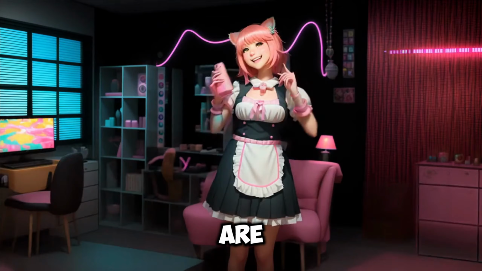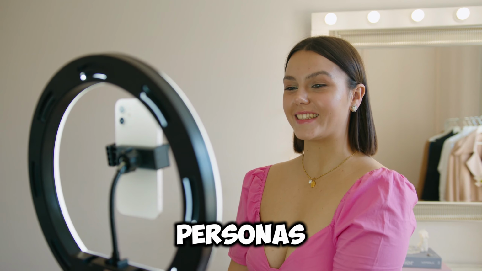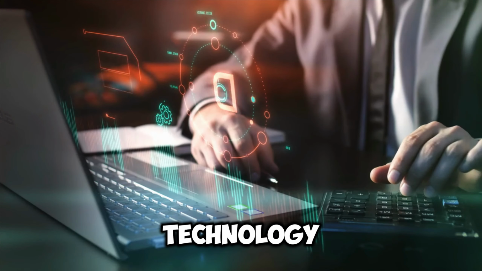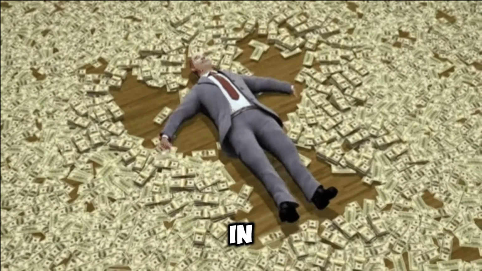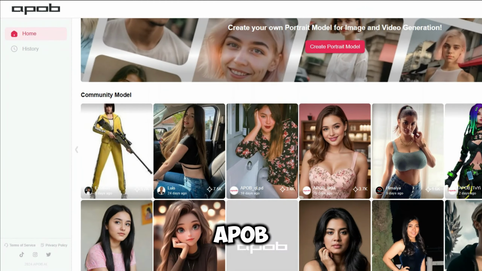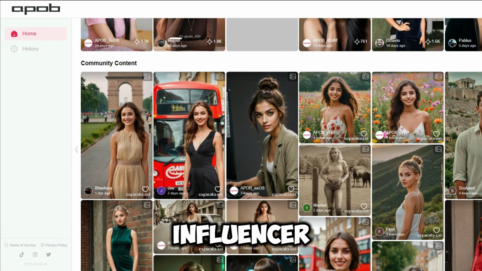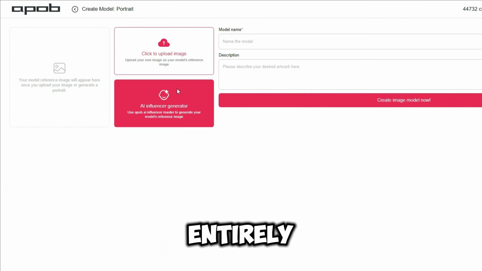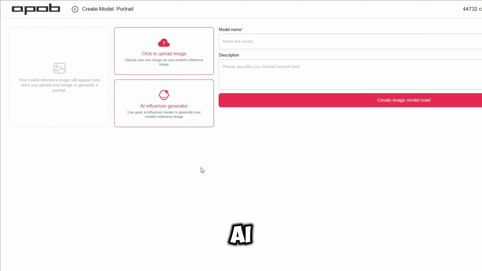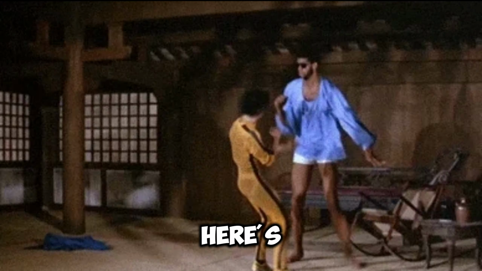AI influencers are taking social media by storm, amassing huge followings on platforms like Instagram and TikTok. These digital personas, created using AI technology, are becoming a powerful tool for content creators looking to monetize their skills in new ways. Enter APOB.AI, a game-changing platform that allows you to create your own AI influencer with ease. Whether you use your own photos or generate images entirely with AI, APOB.AI puts the power of AI influencer creation at your fingertips. But here's the real kicker.